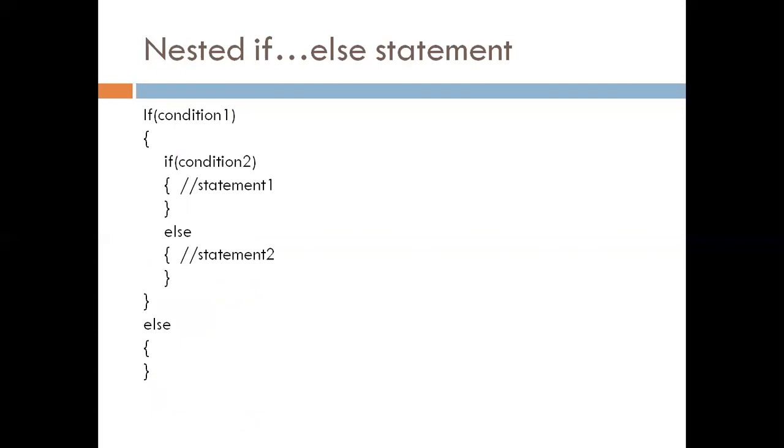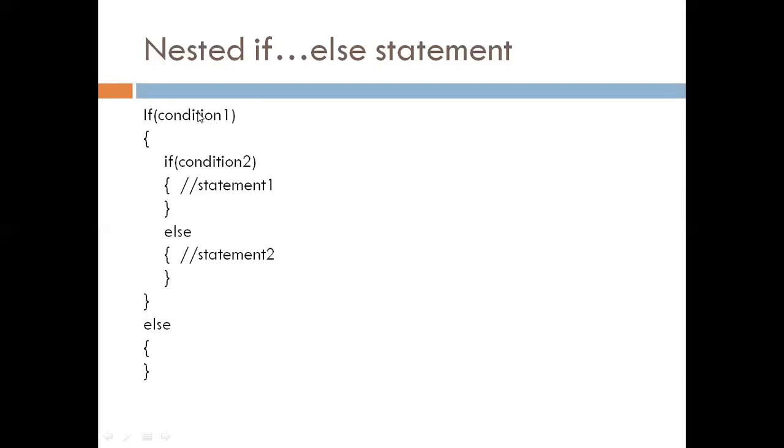We can use a nested if else statement also. This is the syntax: if condition 1, inside the if block we use another if else block. If condition 1 is true, then and only then it checks condition 2. If condition 1 is true and condition 2 is also true, then it executes statement 1.